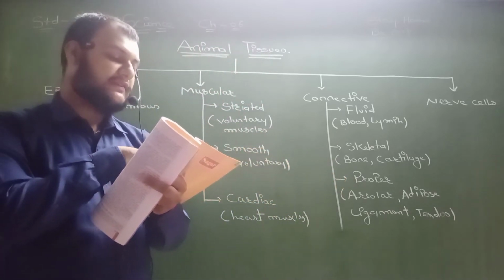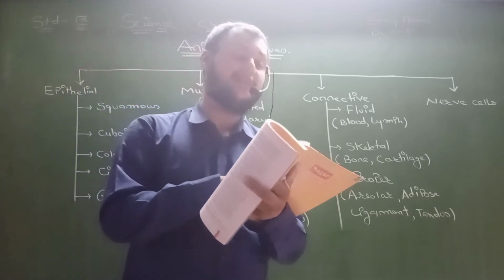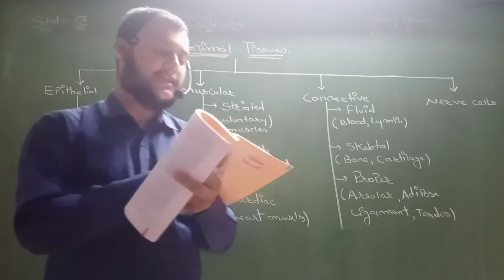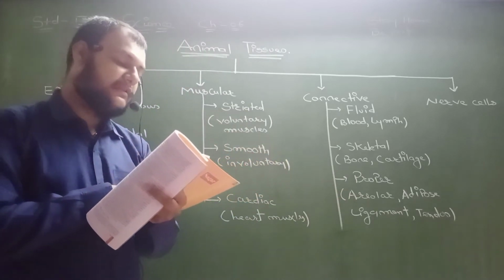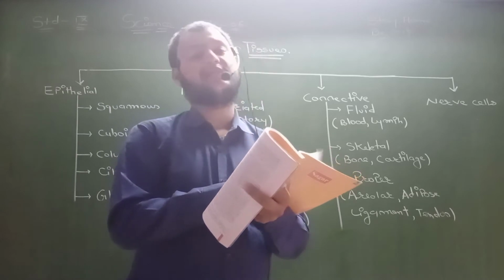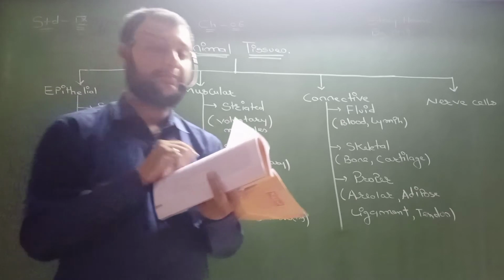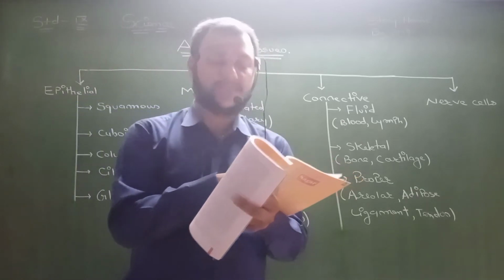Dear students, the skin epithelial cells are arranged in many layers to prevent wear and tear. Since they are arranged in a pattern of layers, this epithelial is also called stratified squamous epithelium. Means squamous has two types. One is simple and another is stratified.